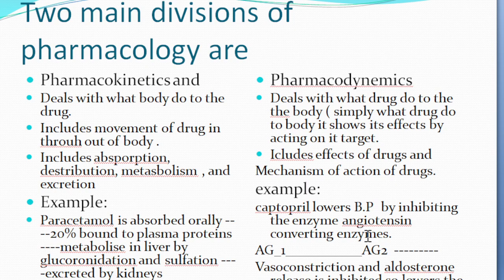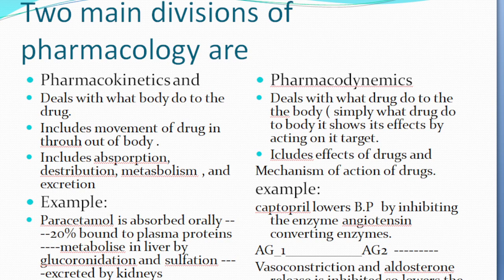What happens when the angiotensin converting enzyme is inhibited? Angiotensin 1 is not converted into angiotensin 2. When angiotensin 2 is not formed, there is no vasoconstriction and no aldosterone release, thereby it lowers the BP. So this is about pharmacodynamics.